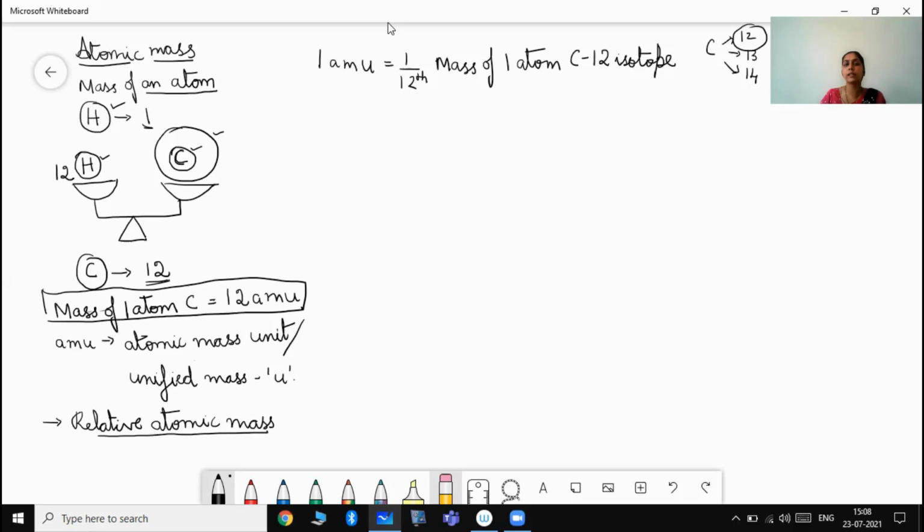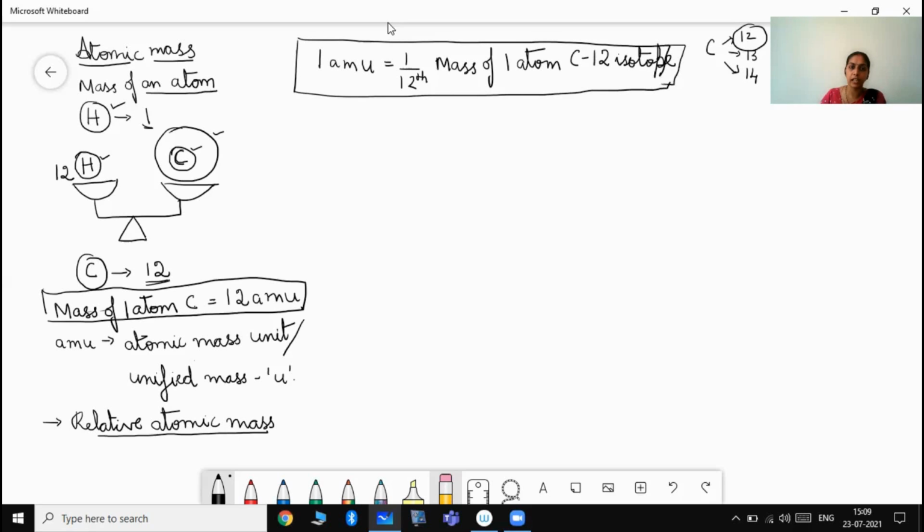How did we get this particular value? Because we got it on the other side, we got the value of 1 AMU. Why are we telling in terms of carbon? Because it was found to be present in most of the elements. Till here, is this clear? So 1 AMU is defined in this particular manner. This becomes the definition of 1 AMU.